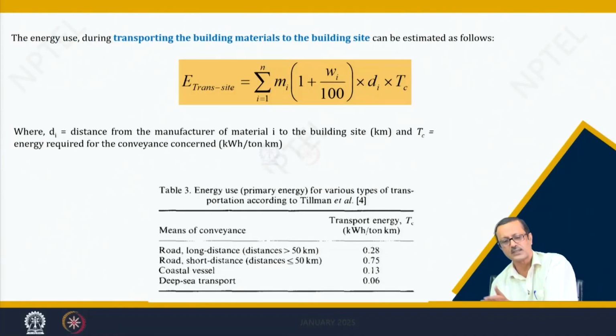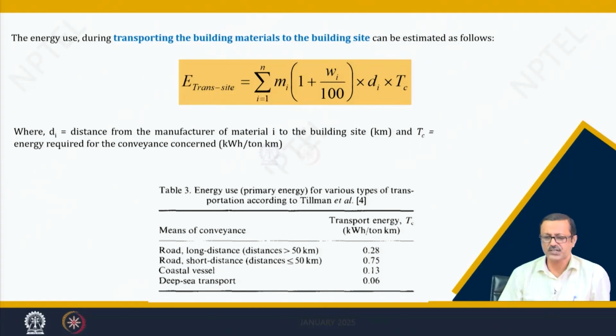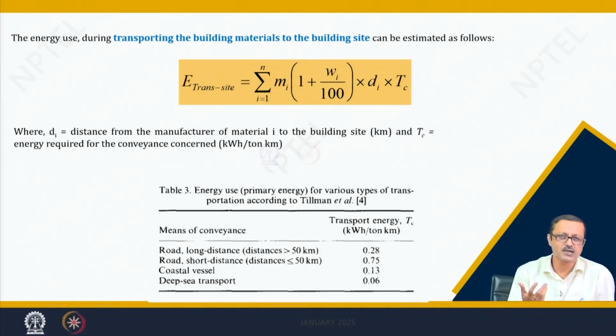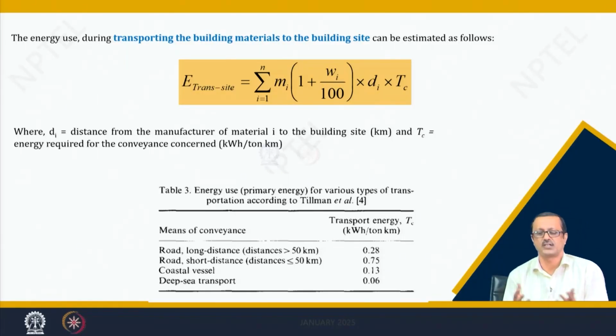Similarly, you can find out the transportation energy the same way. The only change is that M I is now replaced with T I into T C, that is the distance travelled, because it is the transportation to site. So, how much distance you are travelling, d I, for the ith material? Suppose brick you are collecting from the local market, maybe 20 kilometers, but the marble you are transporting from Rajasthan, maybe it is 1000 kilometers. So, the d fluctuates, and T C is the amount of the transportation energy.